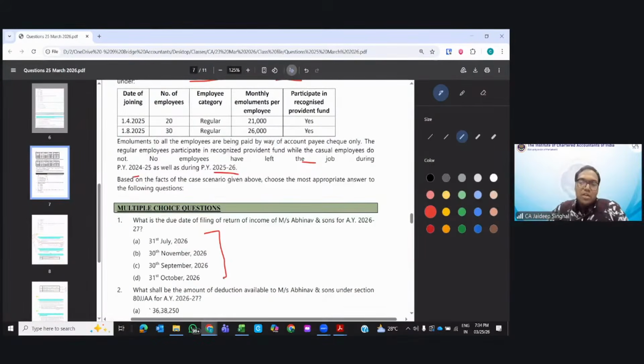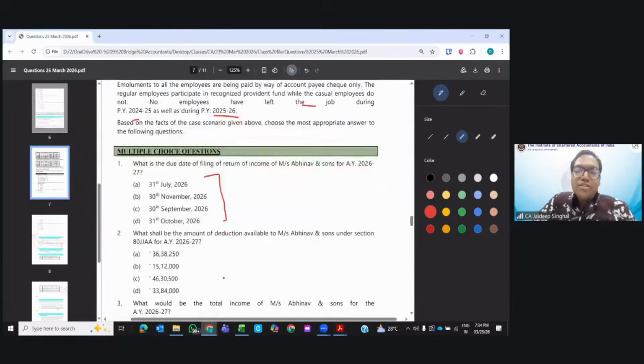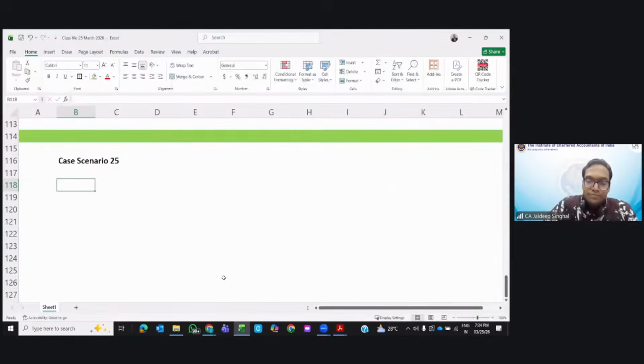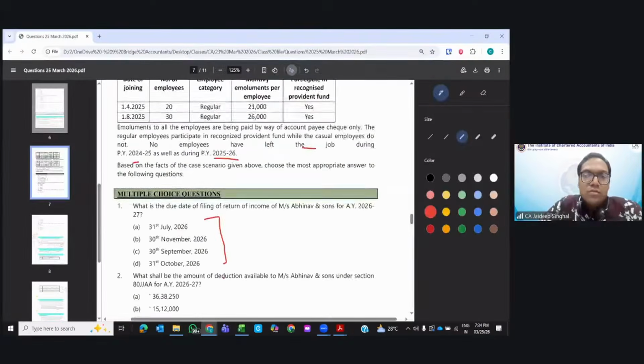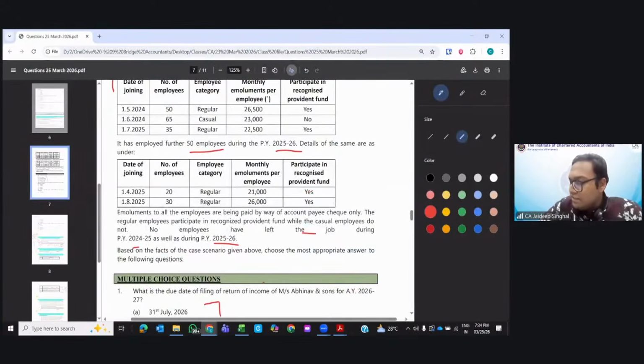Next, 80JJAA deduction. So these are the new employees hired this year, right? So we will take these 20 employees at the beginning of the year.